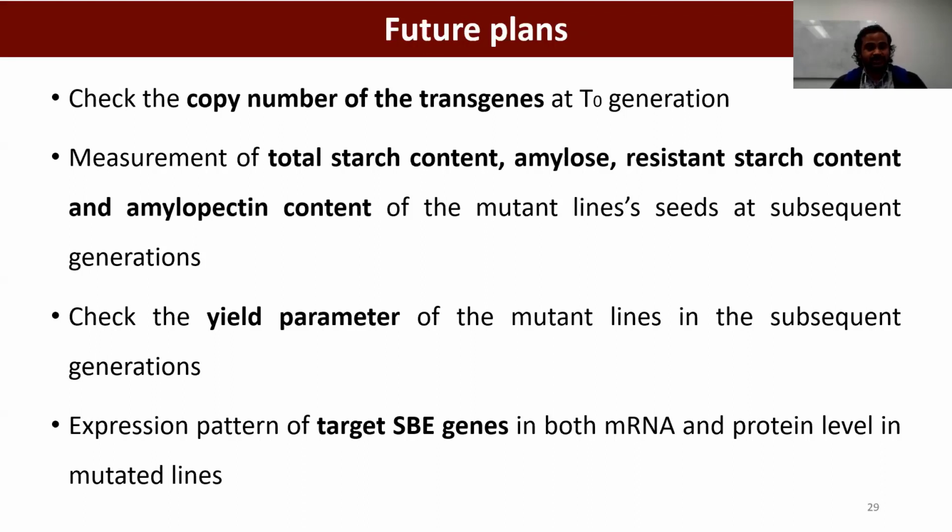And then we want to check total starch content, amylose content, and resistant starch content of the mutant lines and also the wild type, how much percentage the amylose content is increasing, and check the yield parameters, so if there is any negative effect after the mutation. And then an expression analysis of the targeted genes at both the mRNA and protein level of the mutant lines.